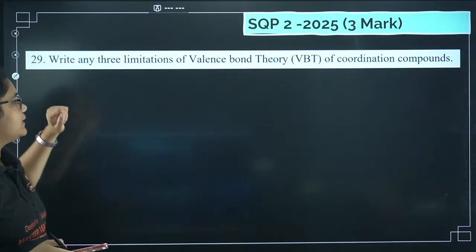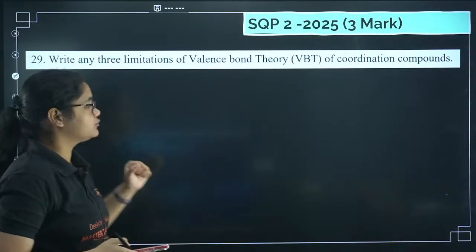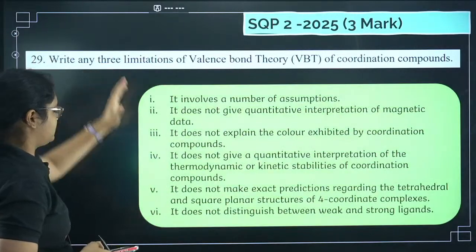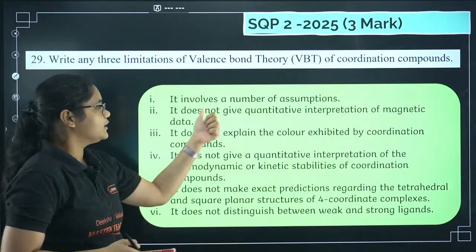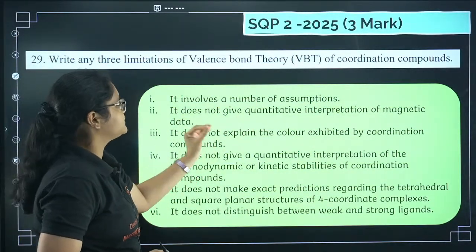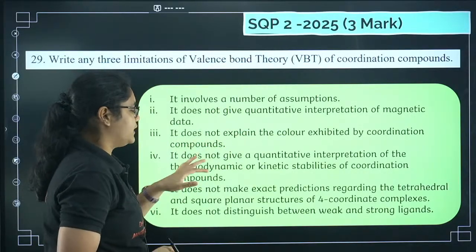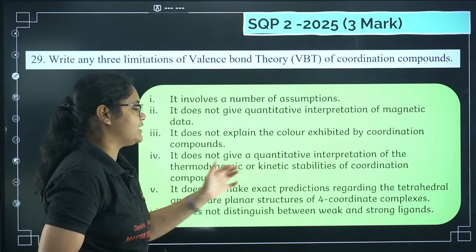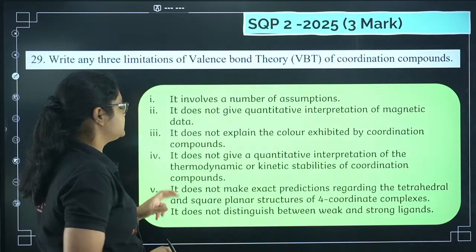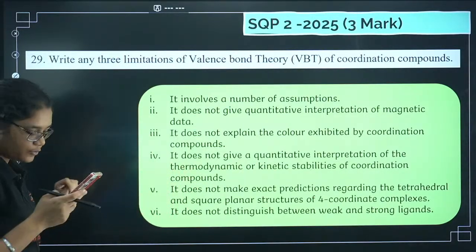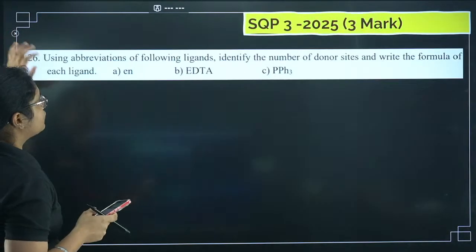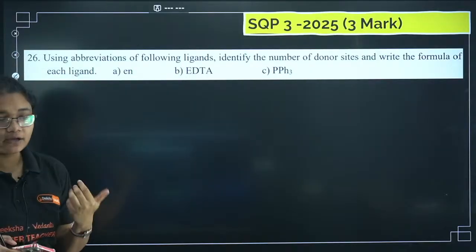Next, write any limitations of valence bond theory. So 3 limitations have been asked. I have given you 6. You can write any 3. It has a number of assumptions, does not give quantitative interpretation of magnetic data, color, no data it gives, then thermodynamic and kinetic stabilities. These 4 points, any 3 you can remember. Okay. Next, we'll move to sample question paper 3 questions.